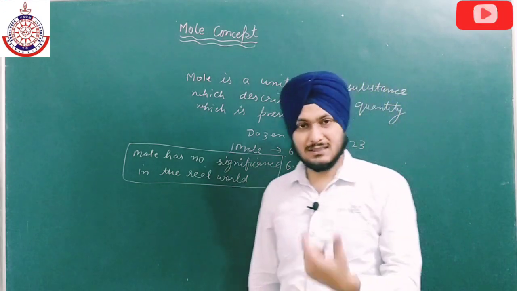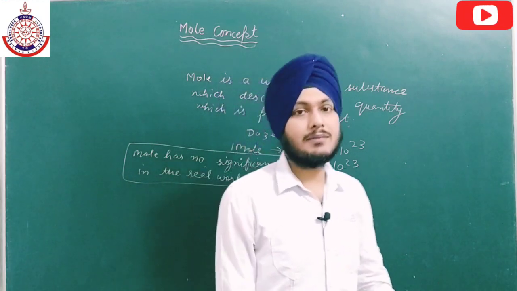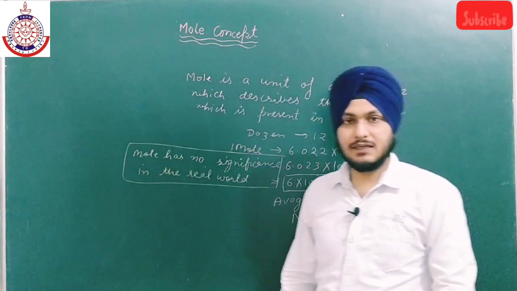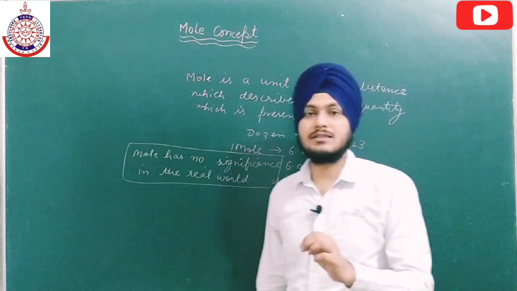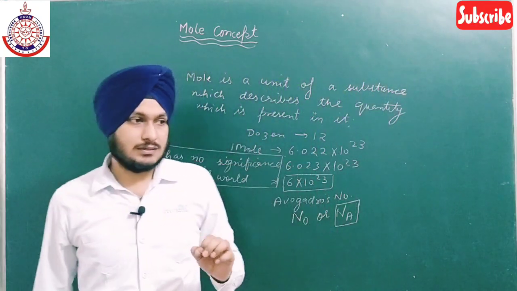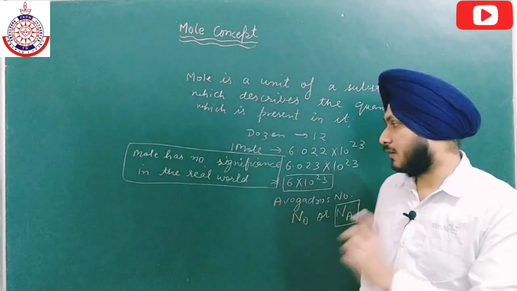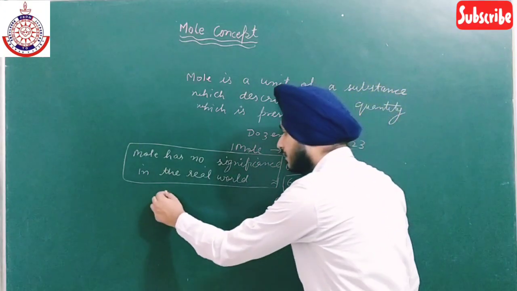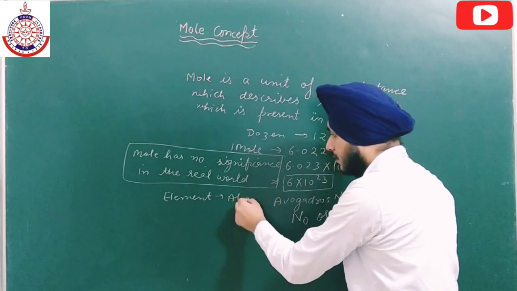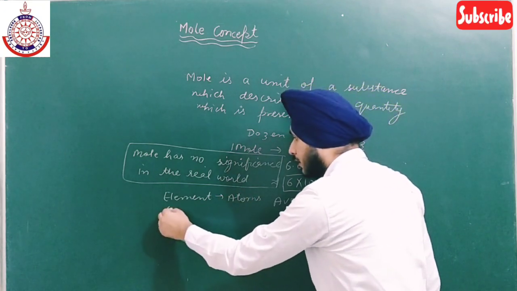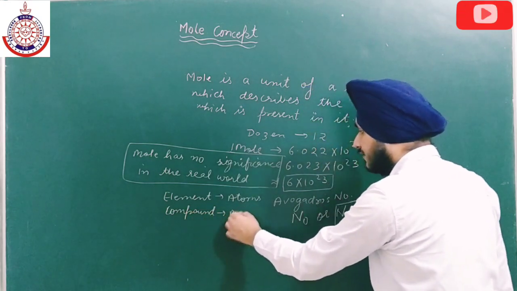So where is the significance of mole? The main significance of mole is in fundamental particles. We know what fundamental particles are. A fundamental particle is the smallest particle of a substance which can give each and every piece of information about that particular substance. For example, for an element, what is the fundamental particle? Atoms are the fundamental particles. For compounds, molecules are the fundamental particles.